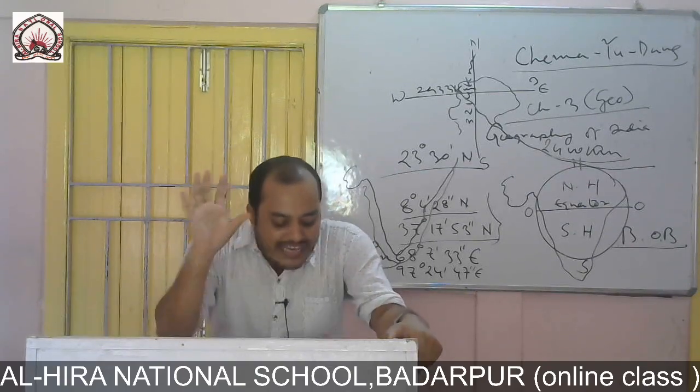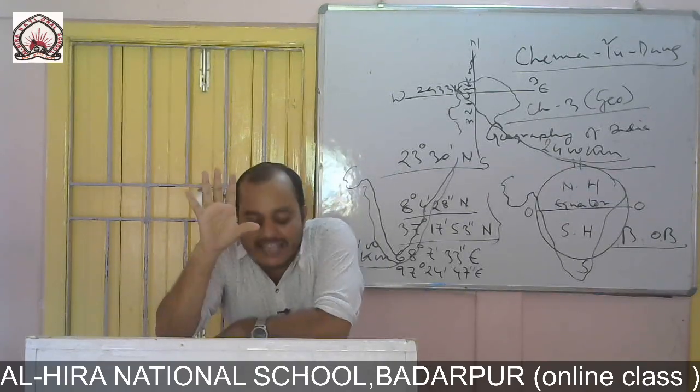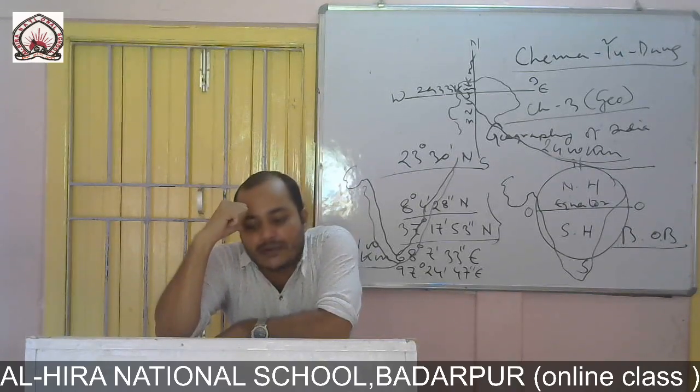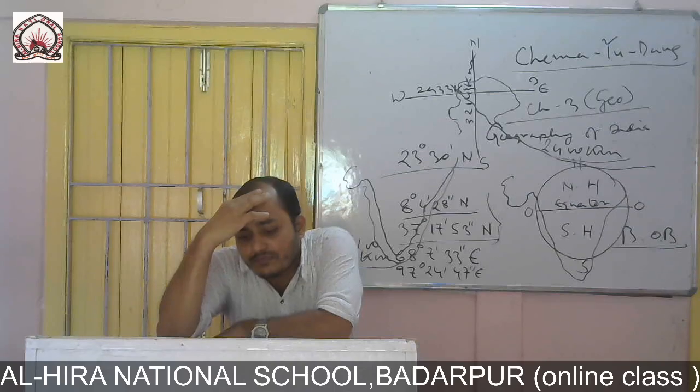So this vast plateau region includes the Malwa Plateau and the Vindhya mountain in the north and the Chotanagpur Plateau in the northeast.